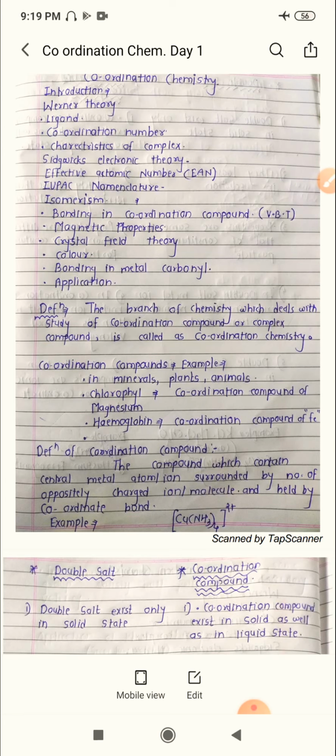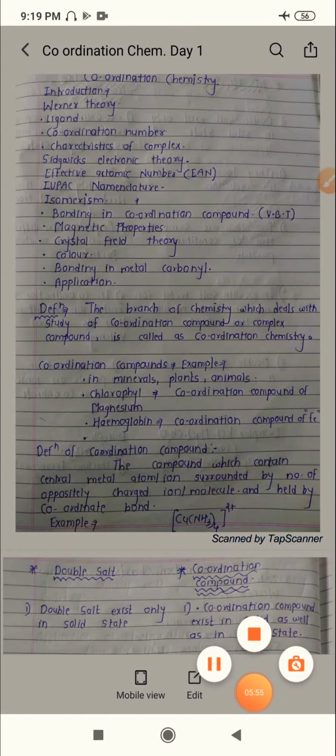But what is a coordinate bond? While forming the bond, one of the atoms donates its lone pair to another atom which has an empty atomic orbital. Then that bond is called a coordinate bond. Whenever a coordinate bond is there in a compound, that compound is called a coordination compound. Hope you are getting the definition. Here I will give one simple example of a coordination compound, [Cu(NH3)4]2+. So this is about the definition of coordination compound.